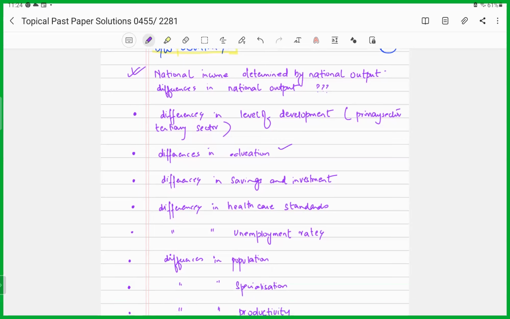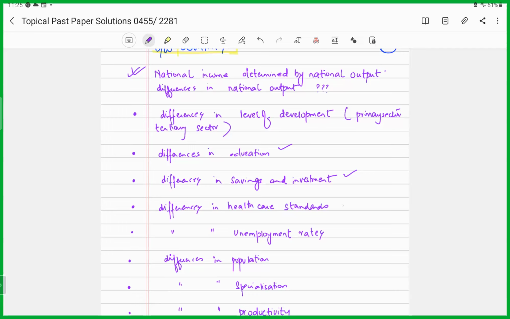Differences in savings and investment. Yes, countries which tend to save more and which tend to invest more in technologies tend to produce more output. As a result, their investments, as a result, their earnings will be relatively higher, right?